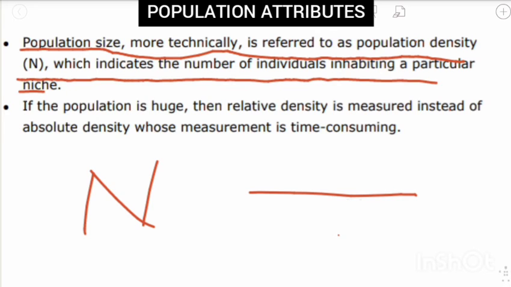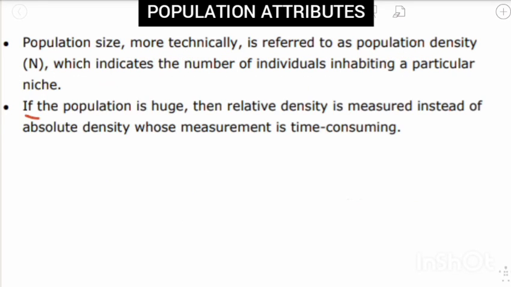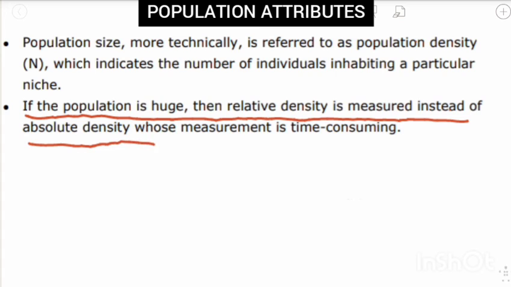We can find out the population density of a habitat by determining the population size. There are different methods and ways to find out the population size, for example, by the total number. In this method, the total number of organisms in the population is counted. Then, if the population is huge, relative density is measured instead of absolute density, whose measurement is time consuming.